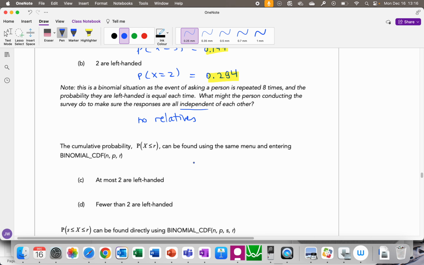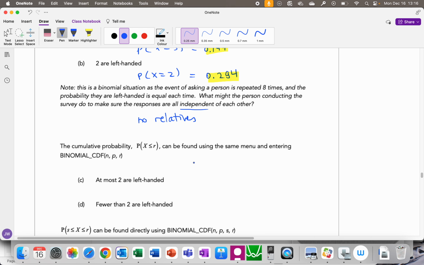So what we're going to do instead is go back to the toolbox, probability, and now you're going to be adding up more than one outcome that you like. So you're going to go to cumulative. Again, it's binomial. You're going to enter 8 outcomes, still 0.2, and I want it up to 2 and including.